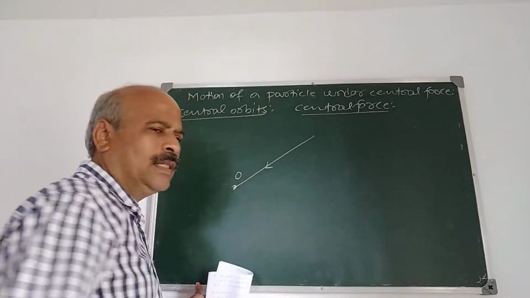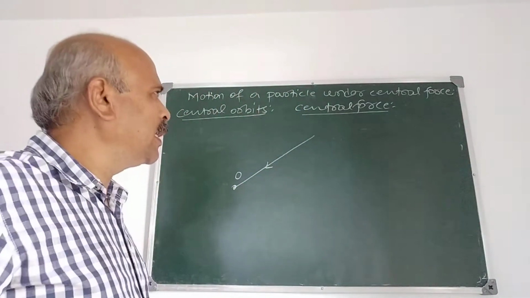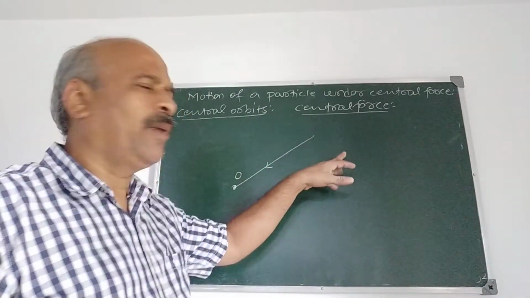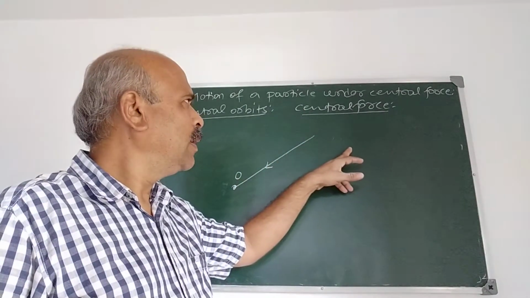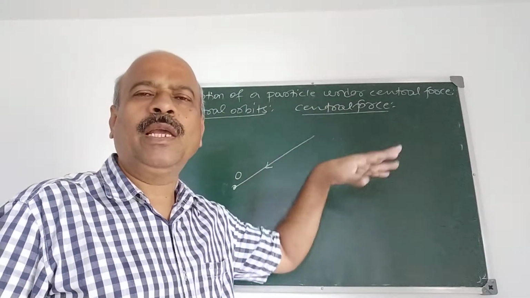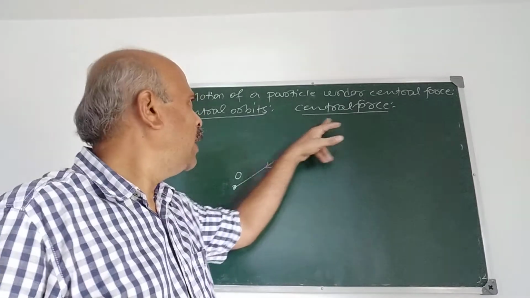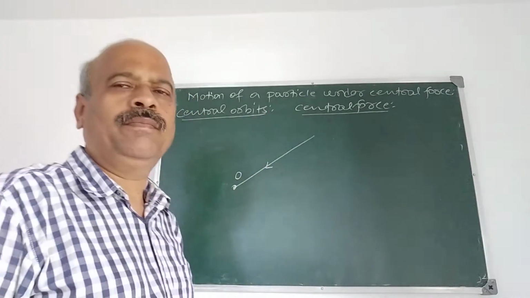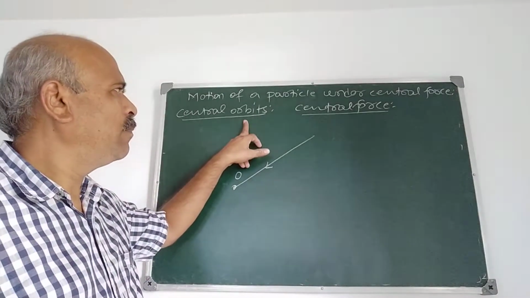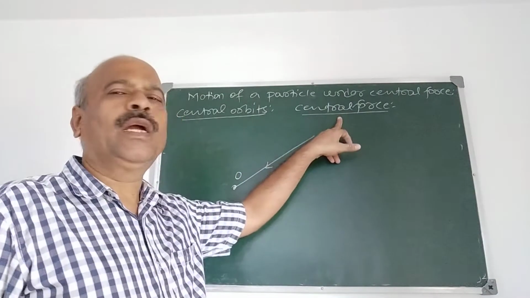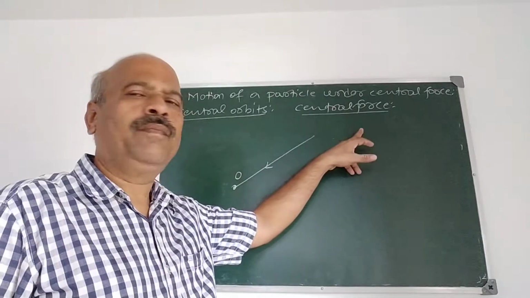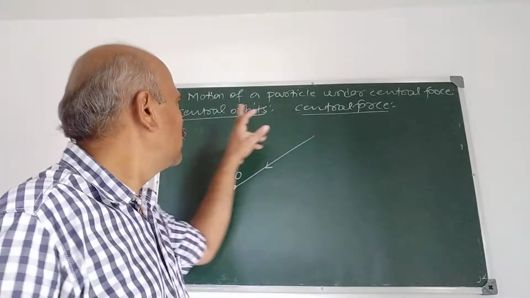Now what is central orbit? The important property of central force is, if a particle describes a path under the central force, it will be a plane curve. And that is called central orbit. So the path traced by a particle moving under a central force will be a plane curve, and it is called central orbit.